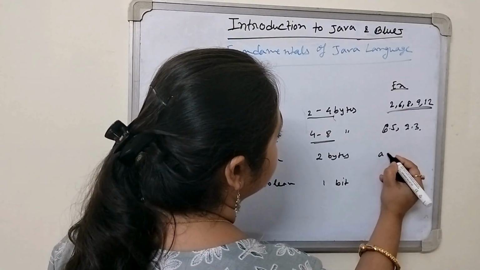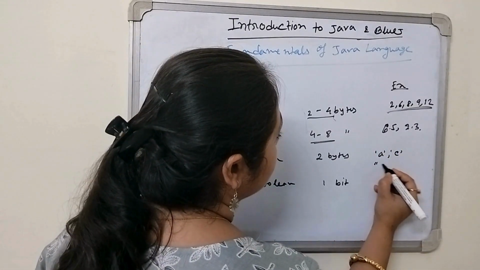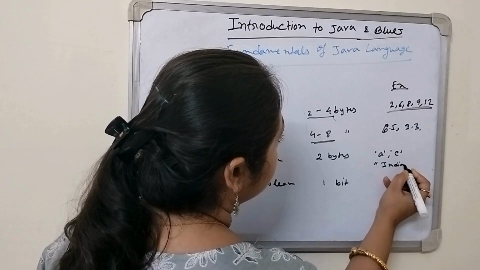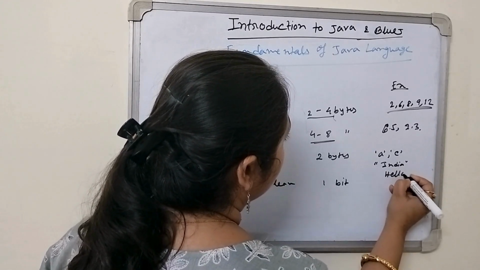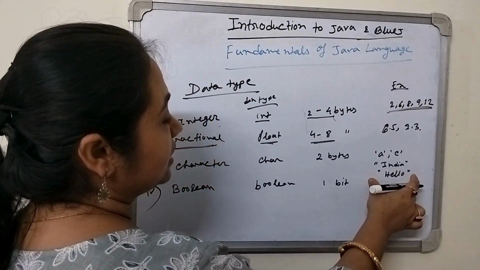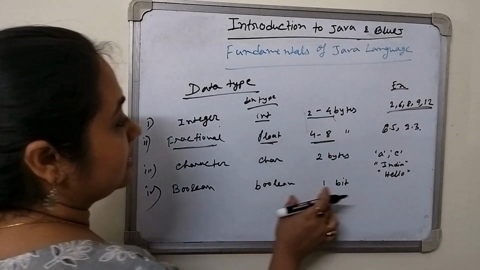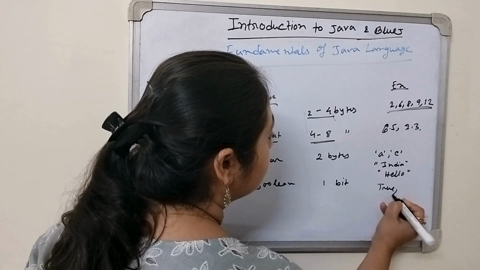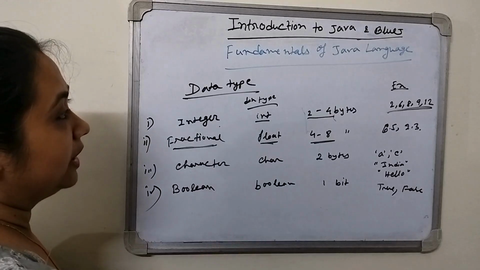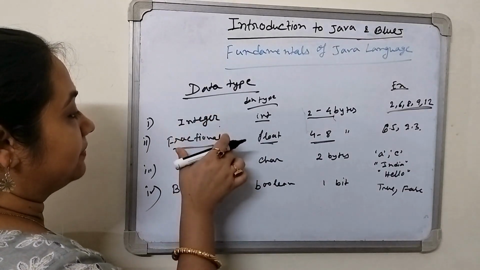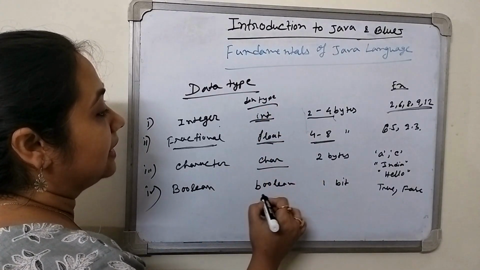That means A, C, and when we declare a word, we write it in double quotes, suppose India, hello. All this we write down in double quotation, and when you use the character, we write it in single quotation. And Boolean, this is one bit, and the value is only true or false. These two are only declared in the Boolean. So the data types are integer, fractional, character, or Boolean. That means int, float, char, and Boolean.